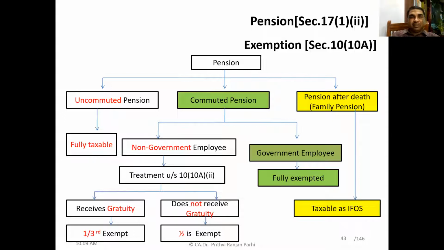Application of the Gratuity Act is a different thing, and receipt of gratuity is a different thing. Here the provision says that if the employee is receiving gratuity, then 1/3 is exempt. And if the employee does not receive gratuity, then more amount is exempt. That is not 1/3, that is half is exempt. Understood? What you have to see is whether the employee is receiving gratuity or doesn't receive gratuity.